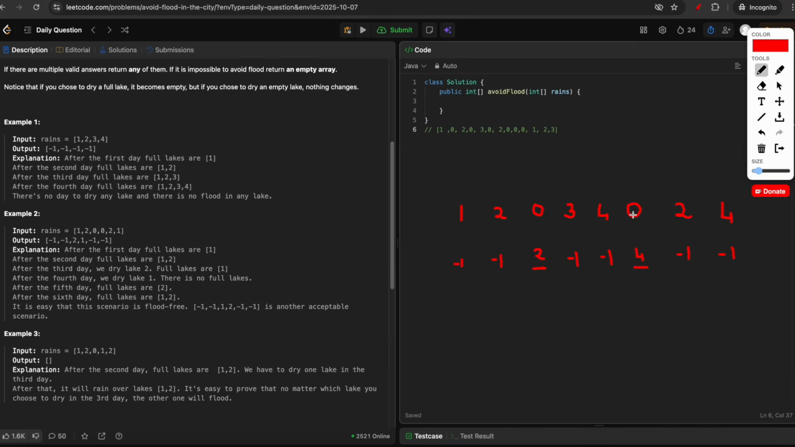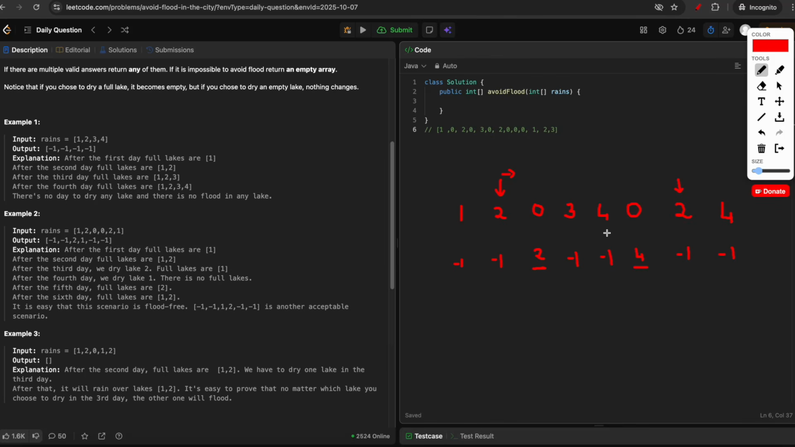So one thing, whenever we have an element repeating, we have to see, the element is repeating here. So after this day, we have to find the first 0, and we just have to dry the current lake number.